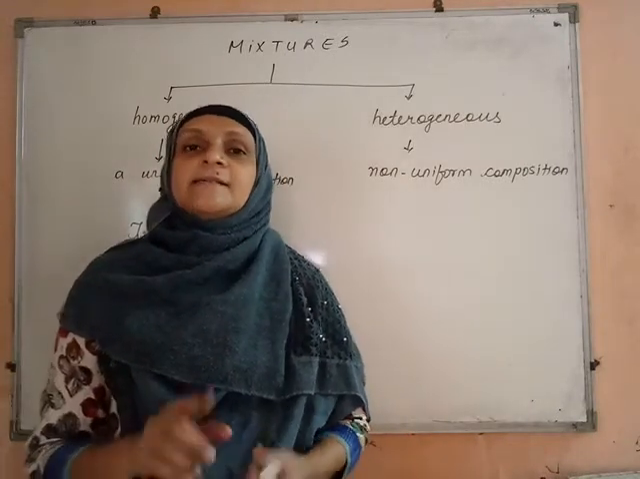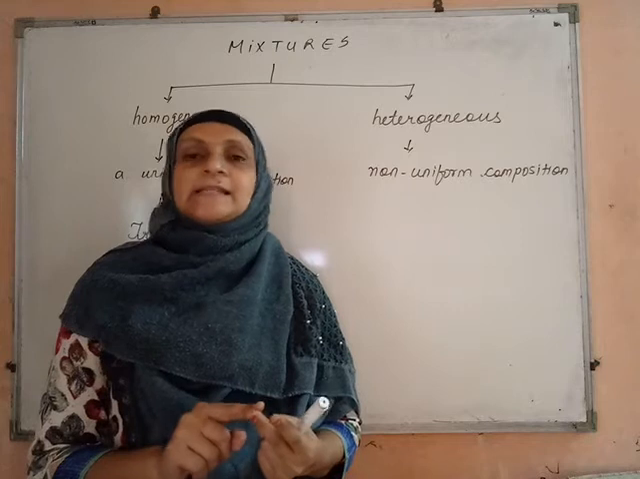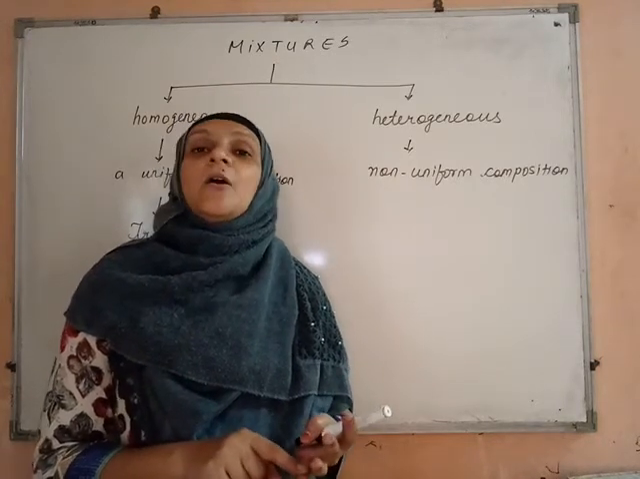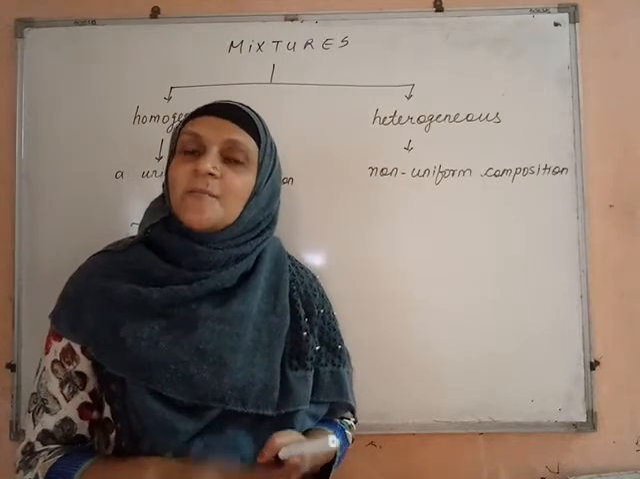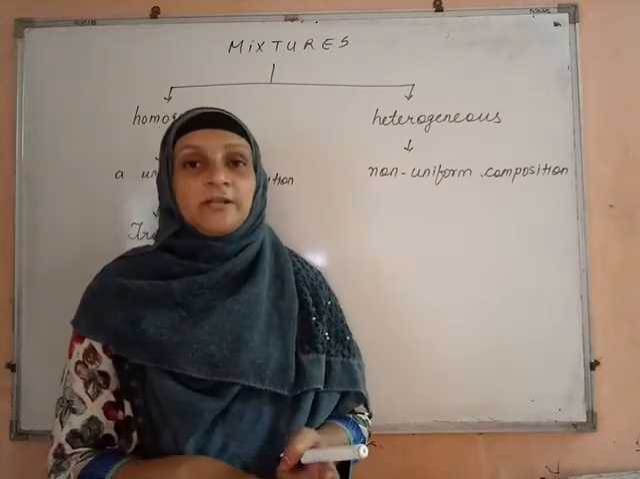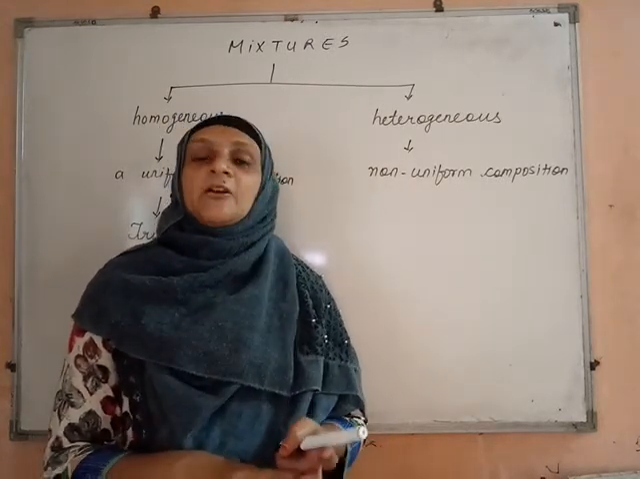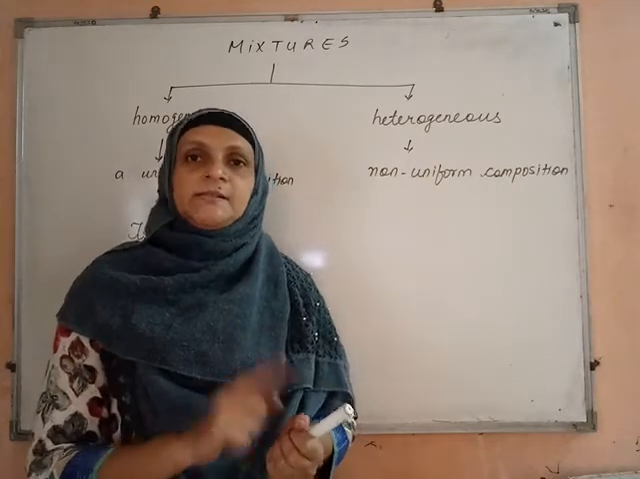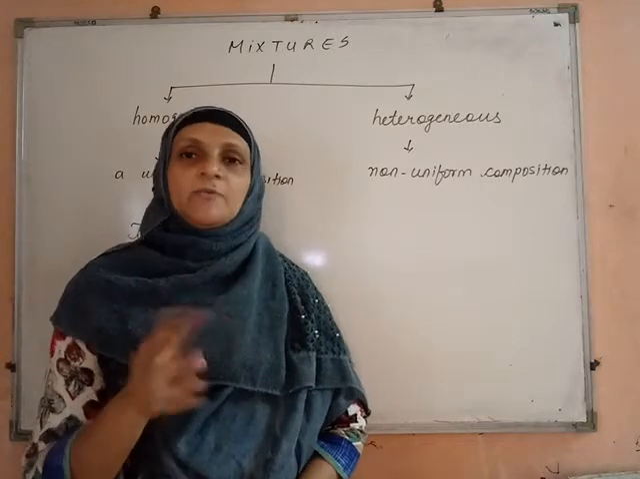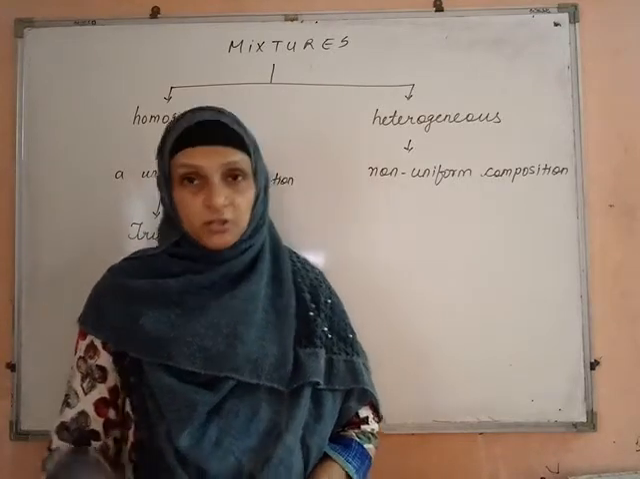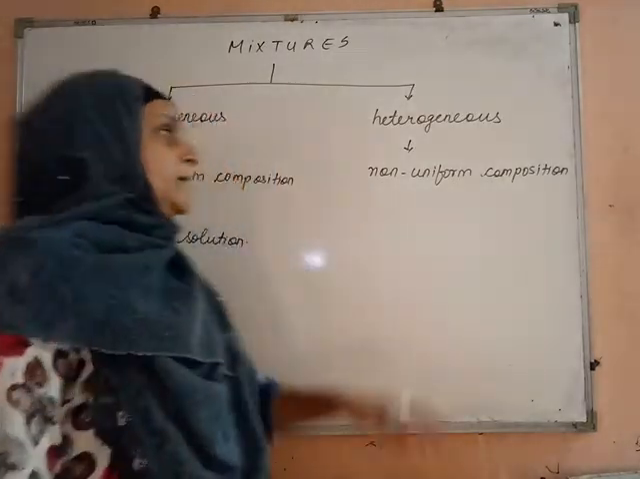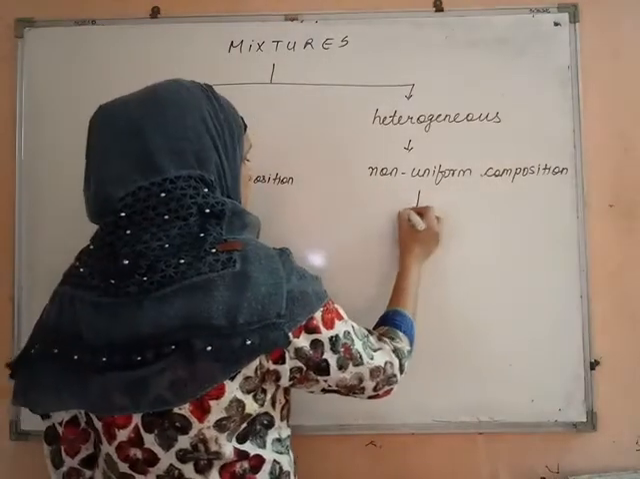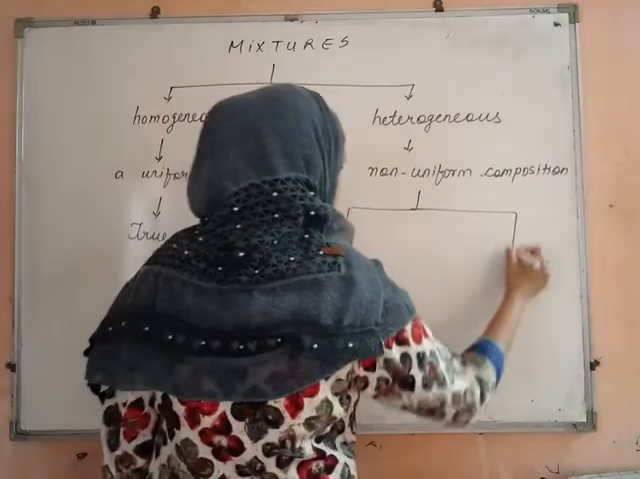Examples of alloys are steel, stainless steel, bronze, brass. These are alloys. What are their compositions, that you can try to find on your own. There are many more, but these are some common alloys which you know already. Okay, coming to heterogeneous mixtures. Now heterogeneous mixtures will be of two types.